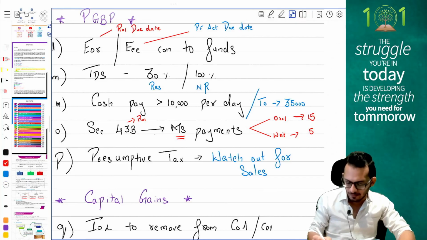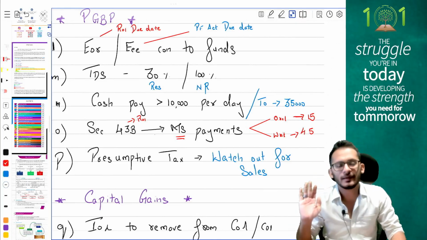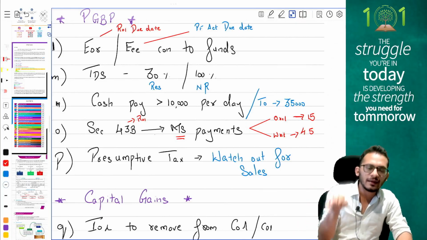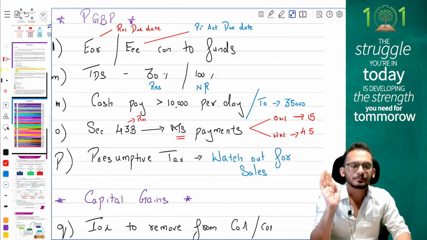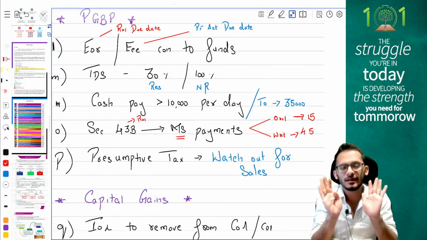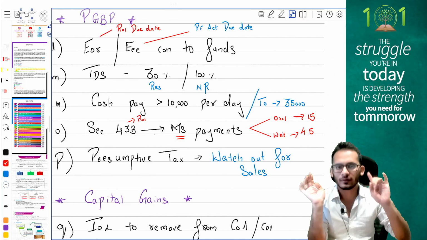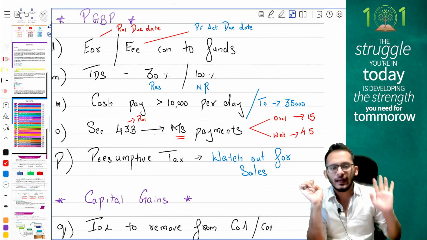If you don't make the payment within 15 days or 45 days, as the case may be, the payment will get disallowed and will only be allowed on the date on which you actually make the payment. Please notice it is only for micro and small, not for medium enterprise. For medium enterprise, even if you make a delayed payment, it is okay.